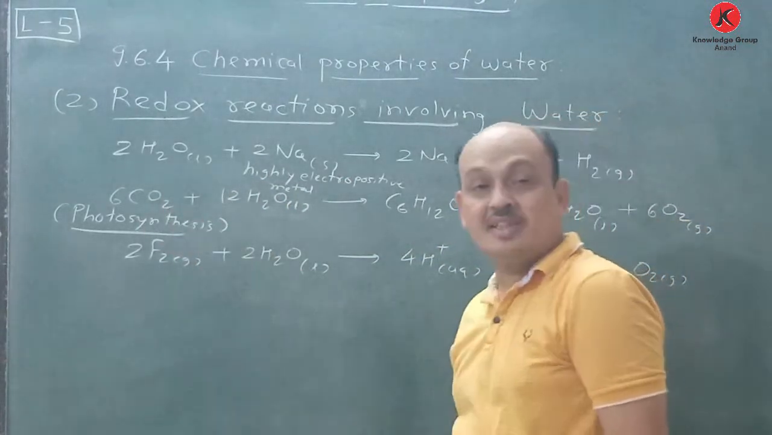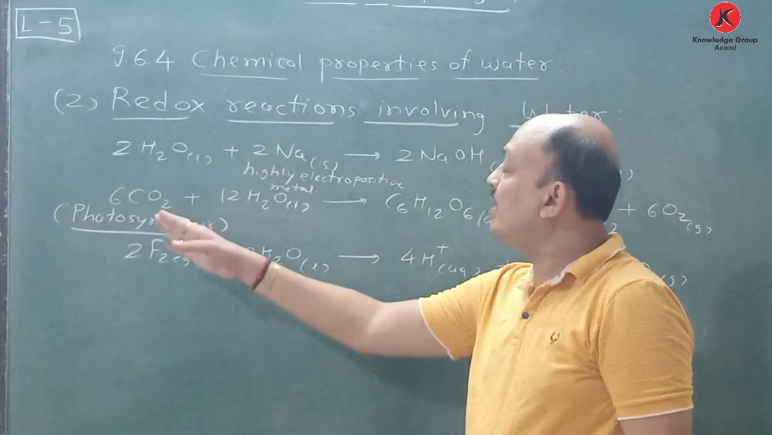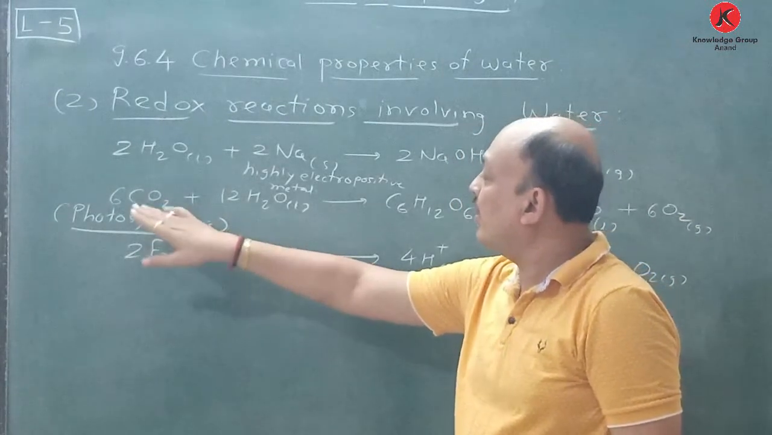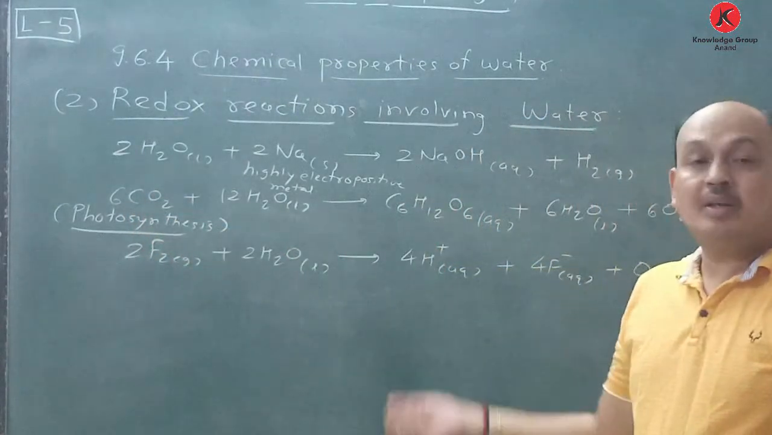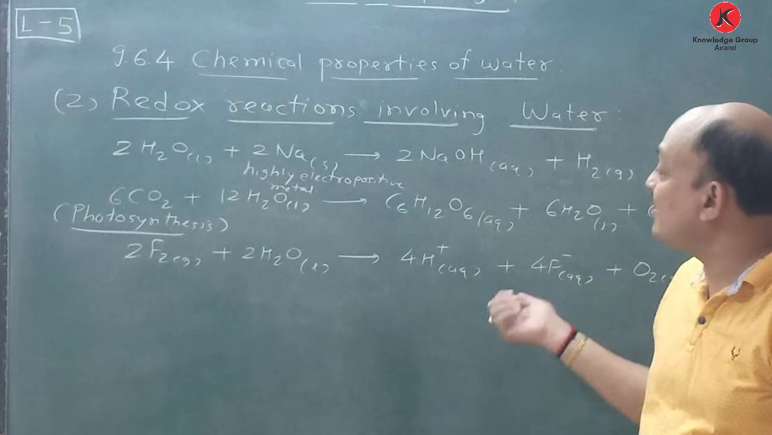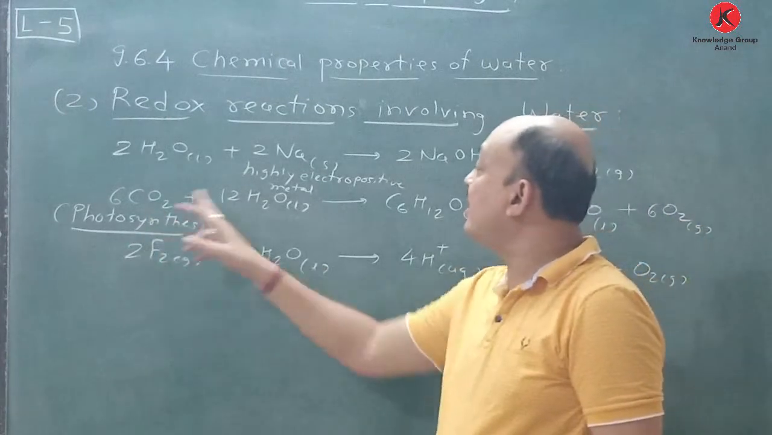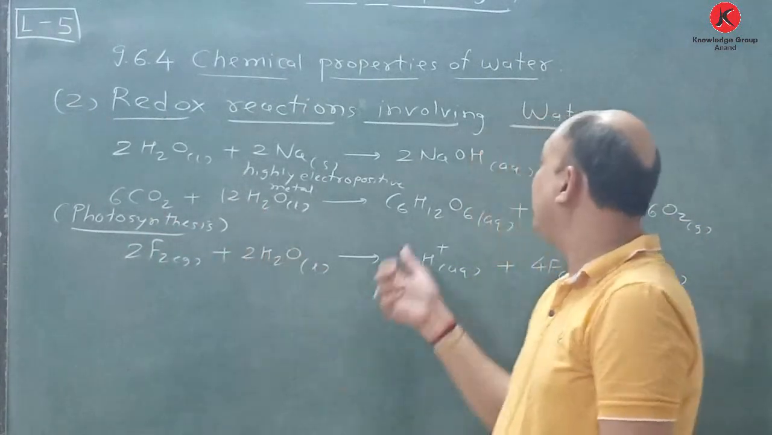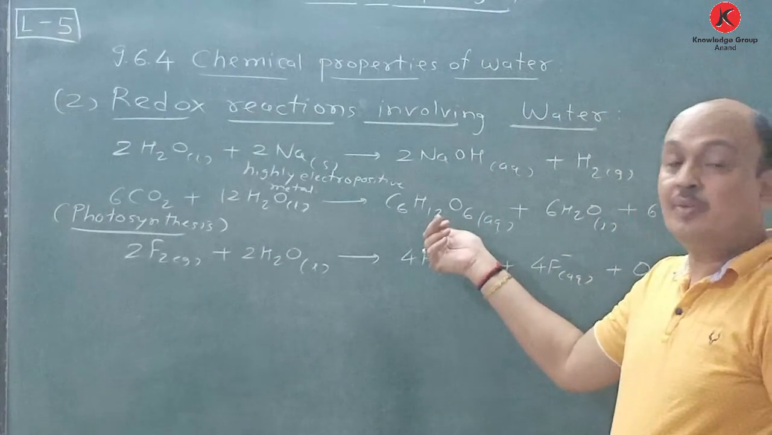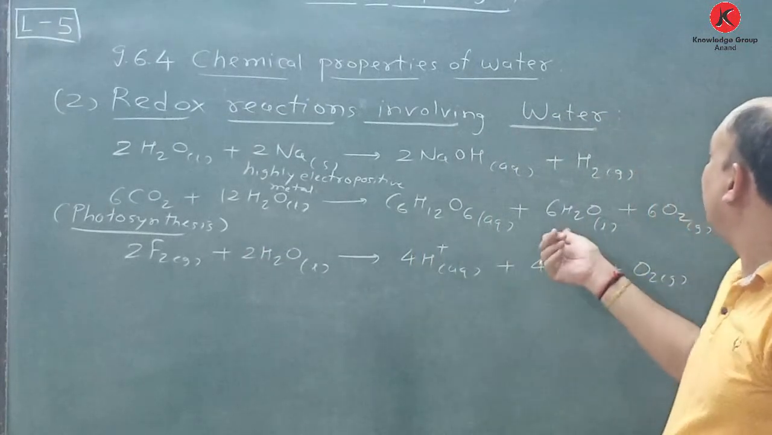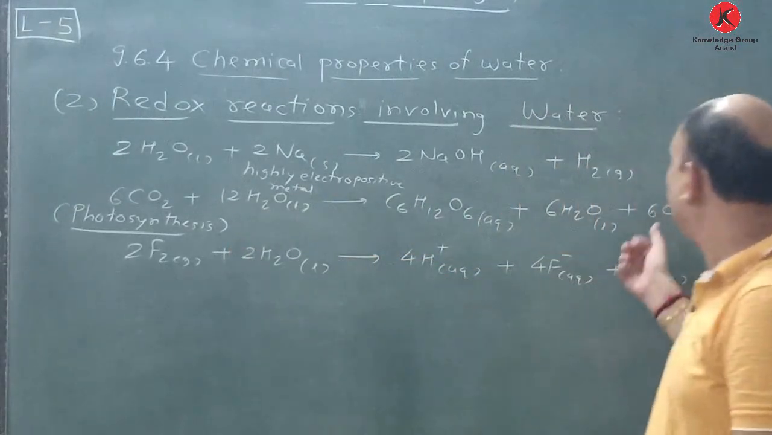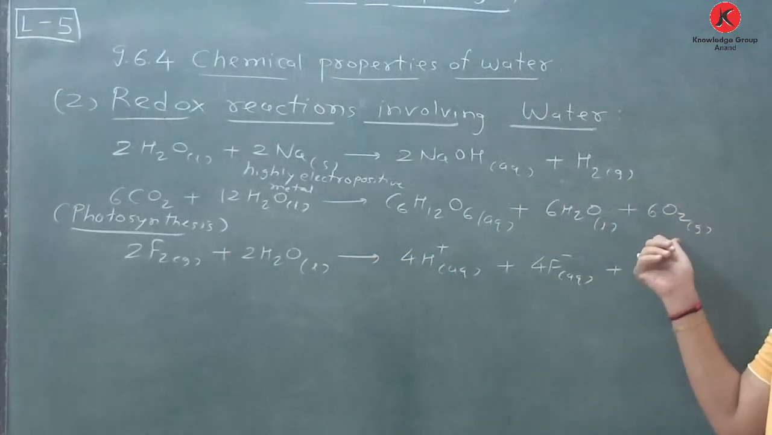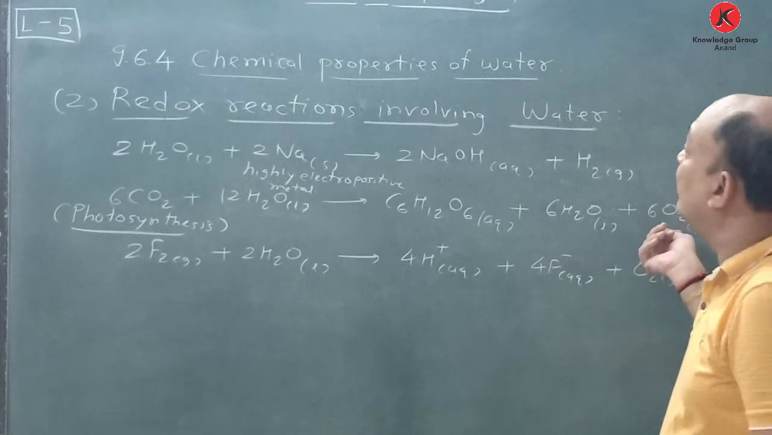Another thing is the photosynthesis process. You know that green leaves, during photosynthesis in the presence of chlorophyll, react carbon dioxide with water molecules. At that time it produces glucose, which is known as food, and 6 moles of H2O. That means 12 moles minus 6 leaves 6 H2O, and 6 moles of O2 gas. So dioxygen gas is also produced. This is a very important redox reaction.